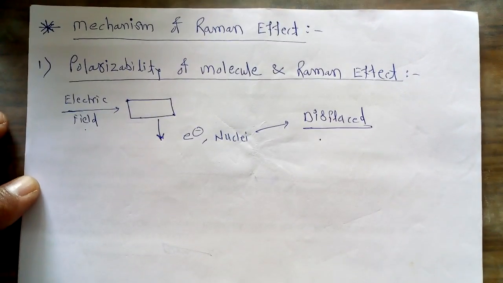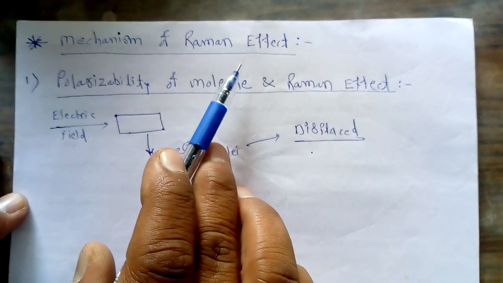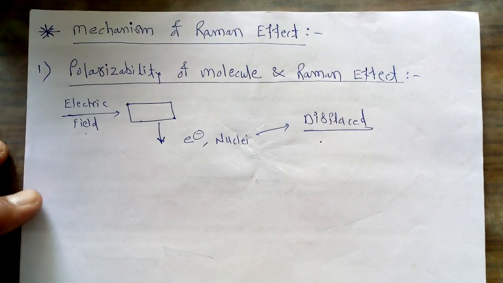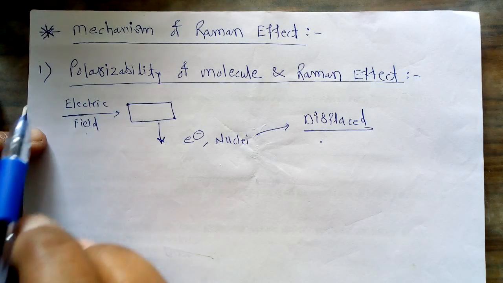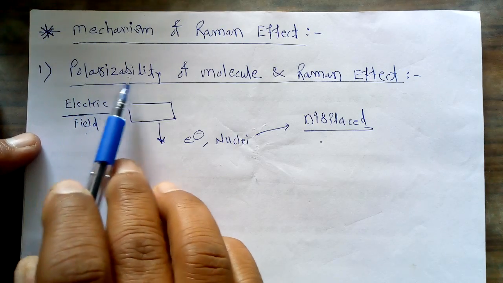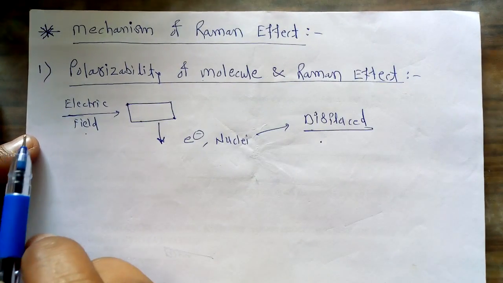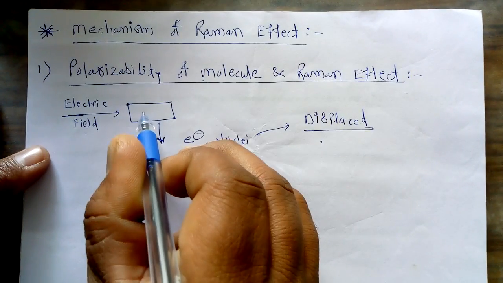Now in the current lecture we are going to study the mechanism of the Raman effect, how this Raman effect takes place or how it is operative. For this purpose we have to consider some mechanism. The first important mechanism for this Raman effect is called the polarizability of a molecule and the Raman effect. Now what happens whenever we consider a molecule? Suppose this is a molecule.